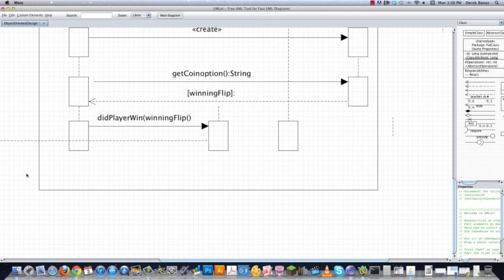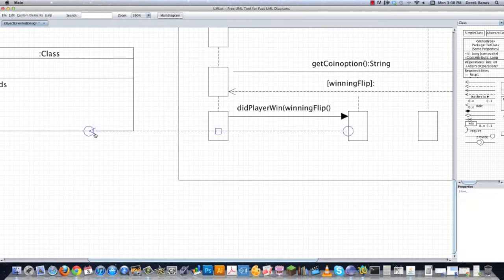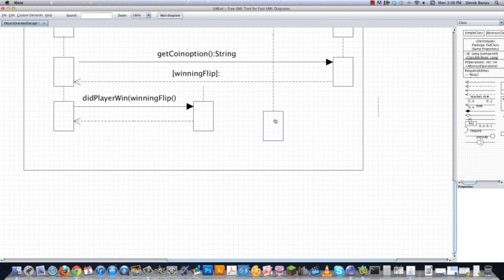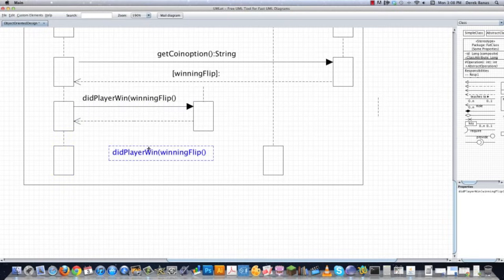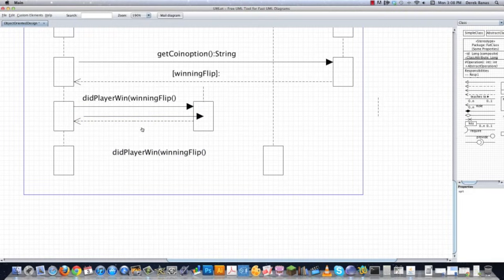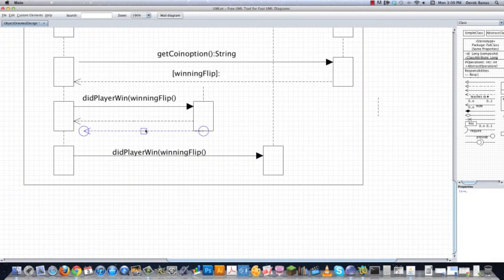This is just me guessing. Again, like I said, I'm doing this out of my head. So I'm just going to have the players individually say, yeah, I won, or yeah, I lost. I'm not going to do anything other than that. So get this. And then we're going to have to find out if player 2 won. How are we going to do that? In exactly the same way. At least that's how I decided to do it. I think that makes sense. And it's just going to have a canned return here. And there we are. And I think that's it.